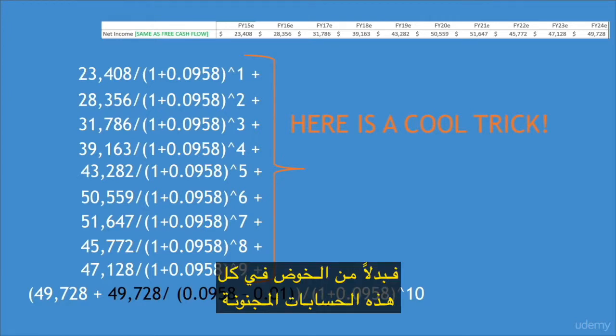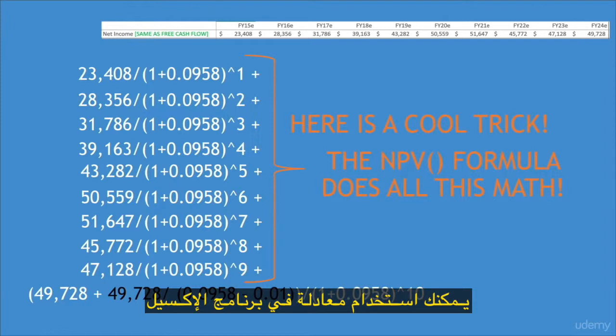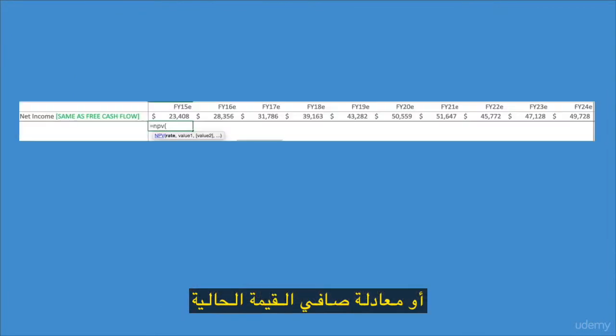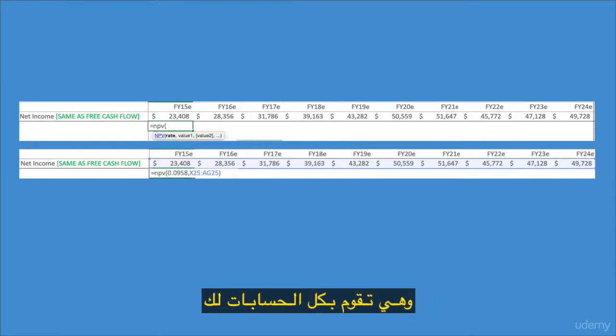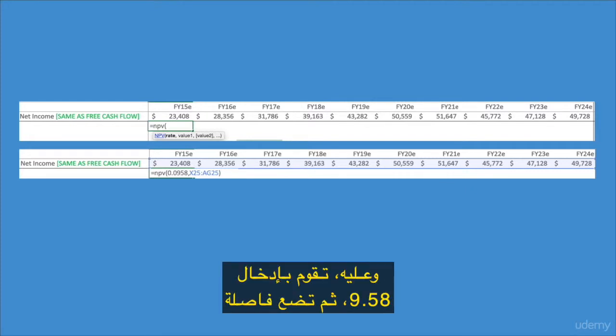So instead of going through all this crazy math, man, what you can do is you can use a formula in Excel, which rocks. And it's called NPV, or the net present value formula, okay? And this does all the math for you. It's a beautiful thing. So here's that formula. So you type in equals NPV, right, in Excel, and then open brackets. And Excel is so awesome that it'll tell you what the parameters are that you should add. And the first one is the rate, and it does it for you. It tells you rate. So you enter in 9.58, and then you hit comma,